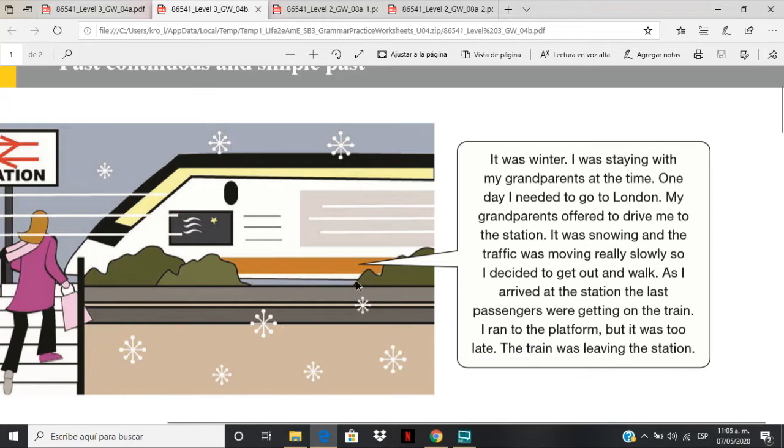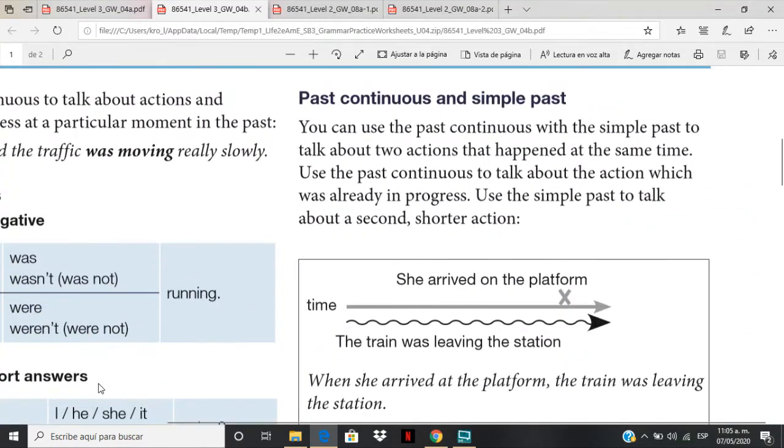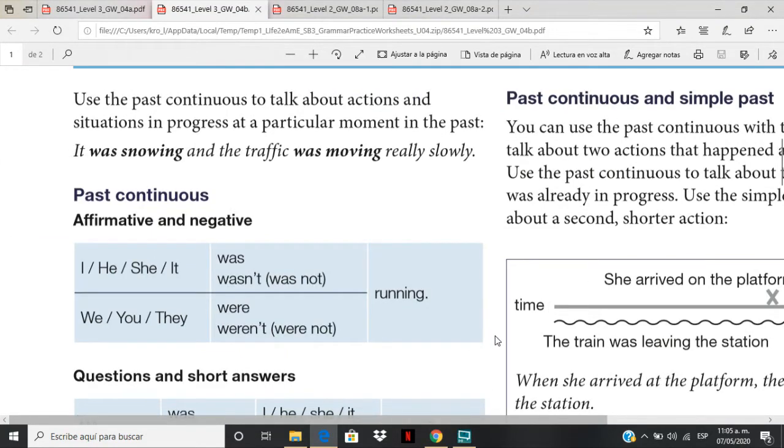So, in this case, the woman is talking about an experience she had, but she's describing the moment. Yes? So remember, we use the past continuous to talk about actions and situations in progress. That is to say, at that particular moment in the past. Yes, for example, it was snowing and the traffic was moving really slowly. So in this case, she is referring to a past action, but it was something continuous or in progress. Yes?